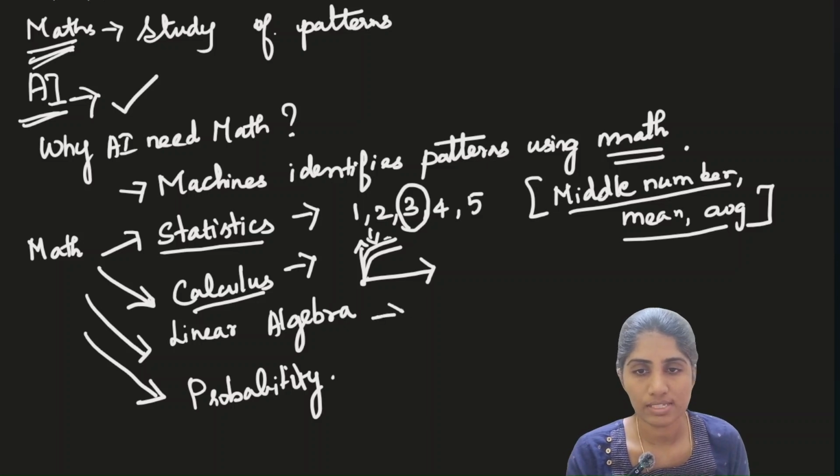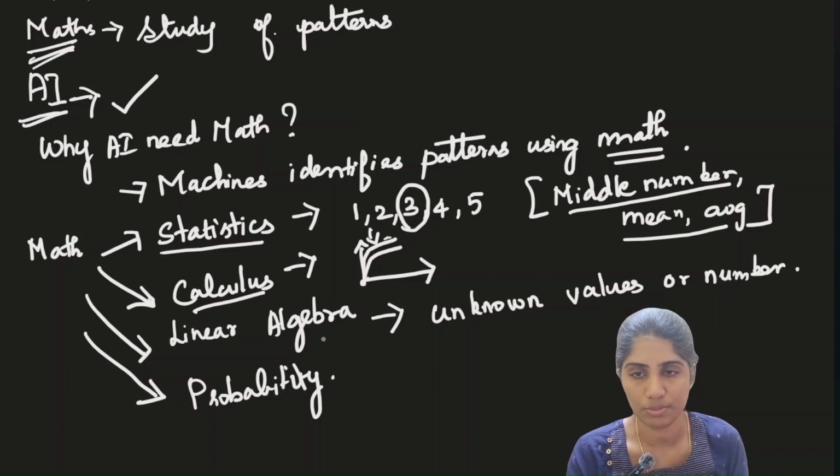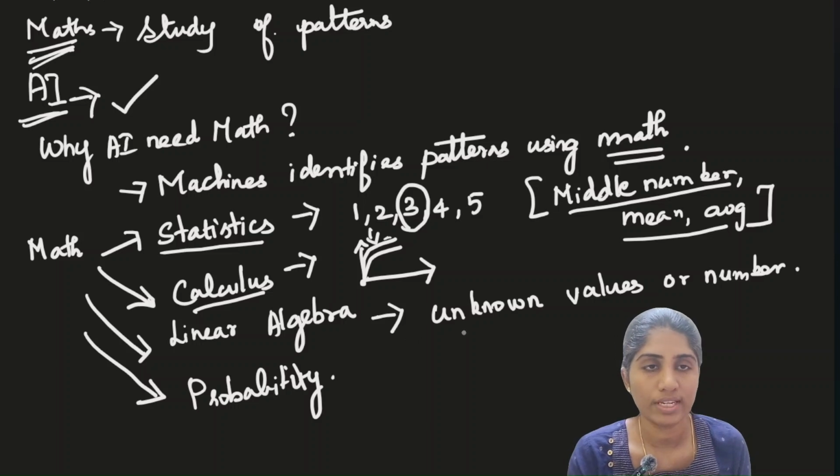Next we see why we need linear algebra. For finding unknown values or numbers, we use linear algebra. In a series of numbers, when we want to find the unknown or missing value, we can use linear algebra. I can also give you another example.